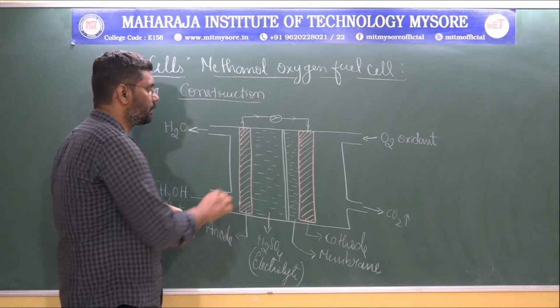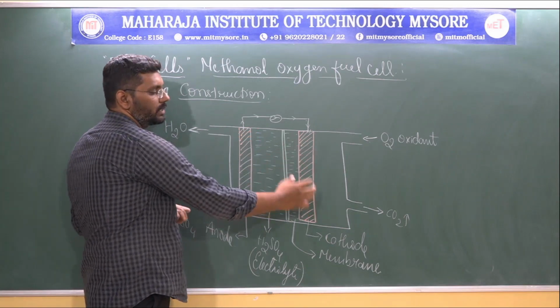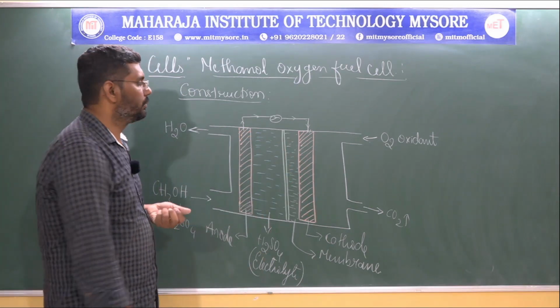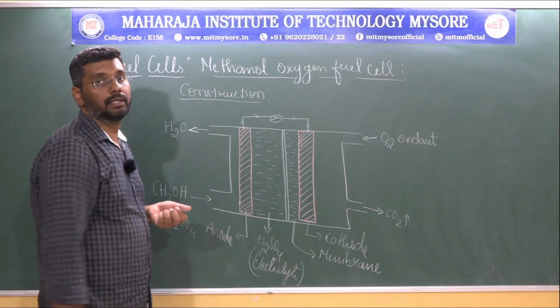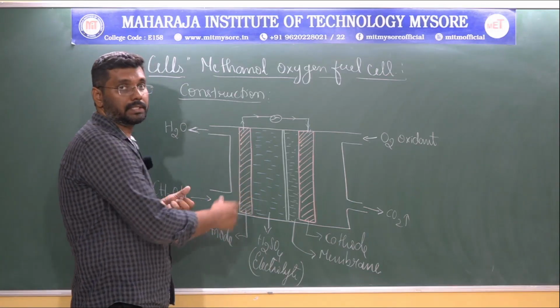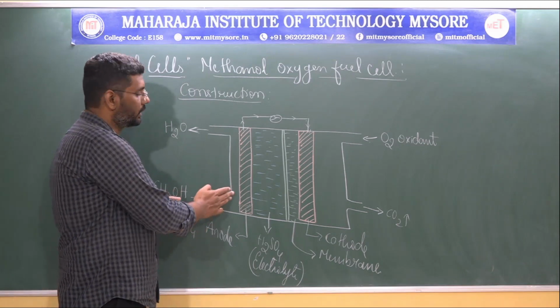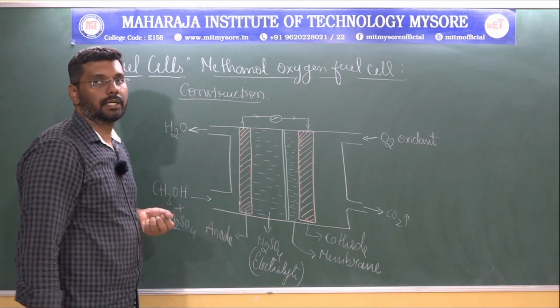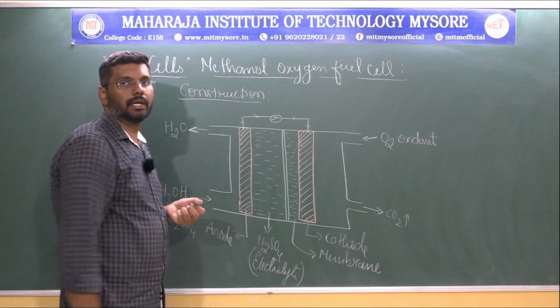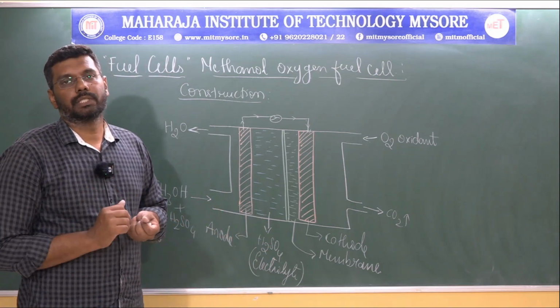So in this construction part, the anode as well as the cathode material is purely made up of porous nickel, so that the porosity in the nickel plate allows the methanol along with sulfuric acid to enter inside and reach the electrolyte area where it undergoes oxidation.